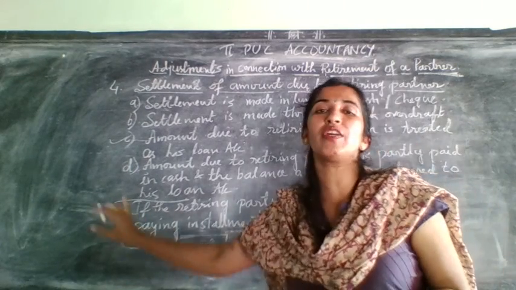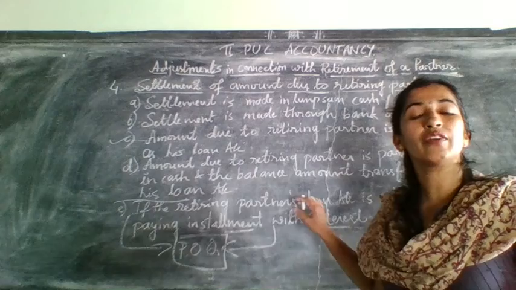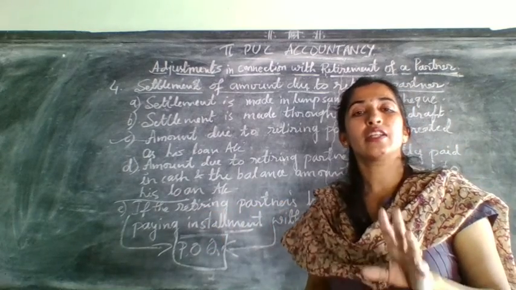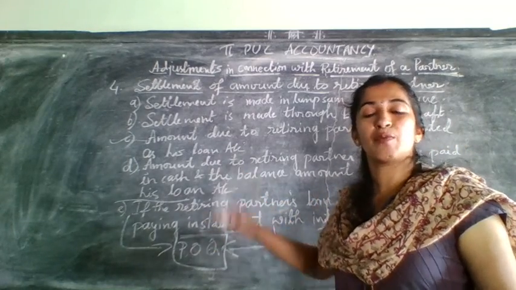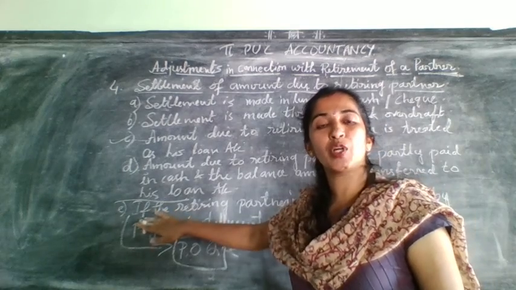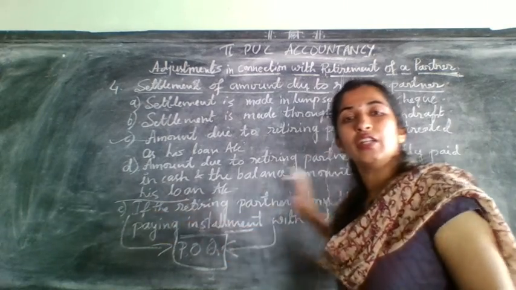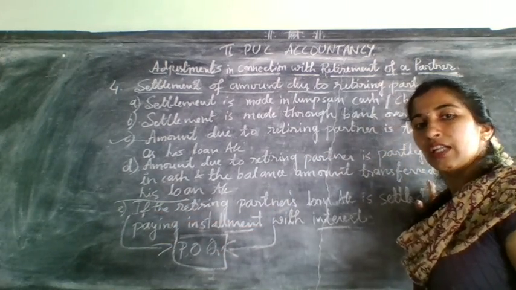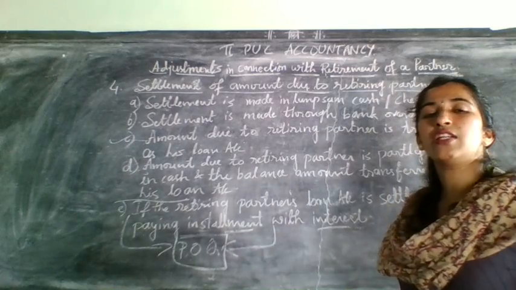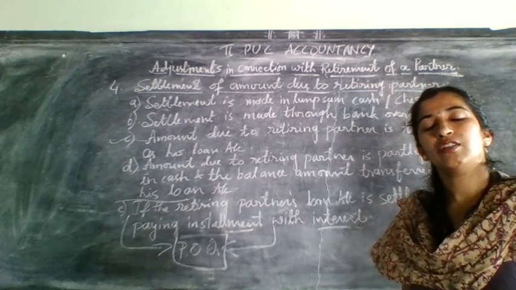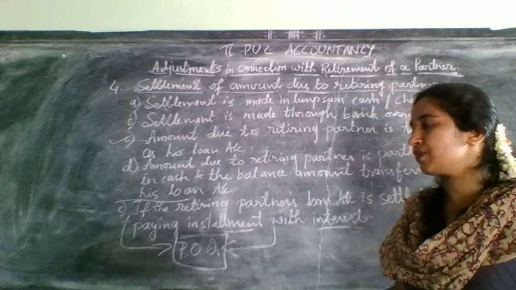And first only we need to fix the balance carried down, and the difference amount, if cash comes on the debit side he can withdraw, if cash comes on the credit side you need to bring additional capital into the business. So that is the fifth adjustment.